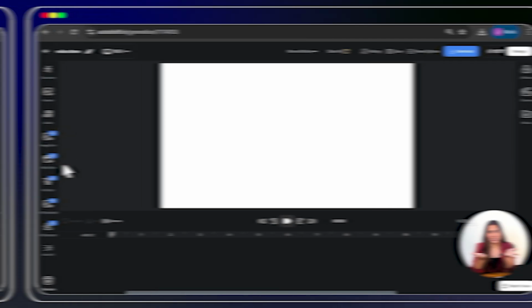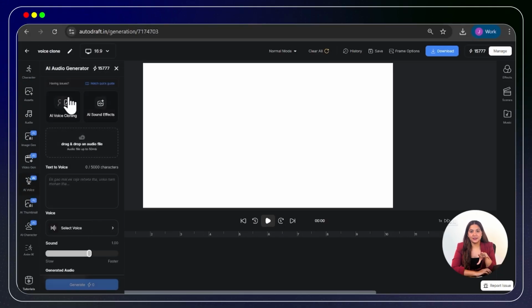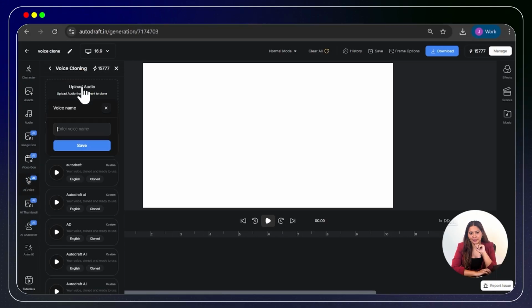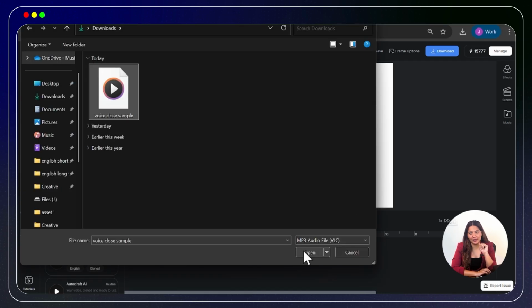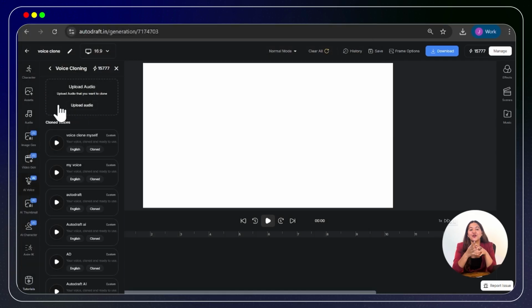accent, and style. Steps: go to voice cloning. Next, upload your voice sample. Now, simply name it and clone it. It is that simple. Now, your voice is available in the library and you can use it for text-to-speech generation instantly. Let me give you an example with 3 famous movie dialogues.